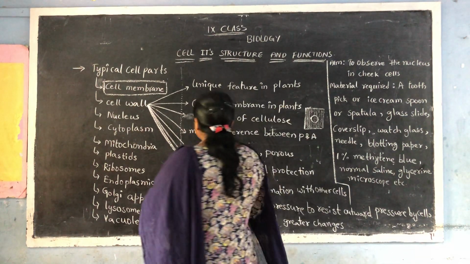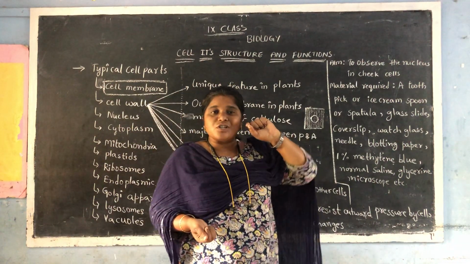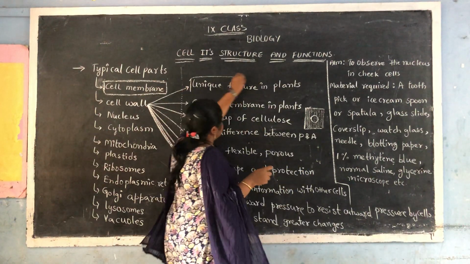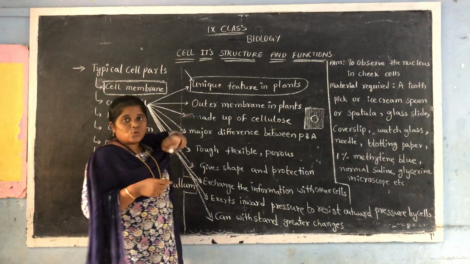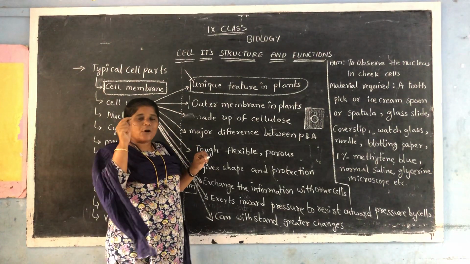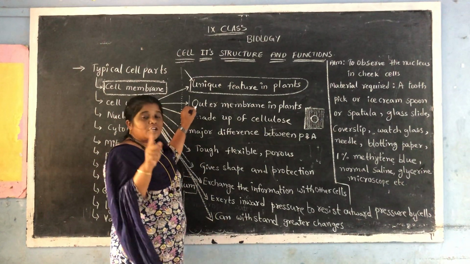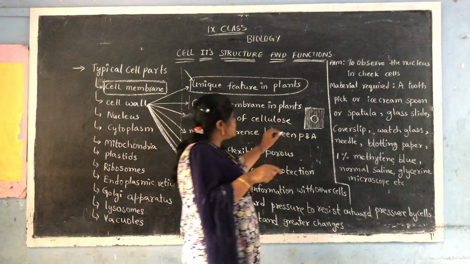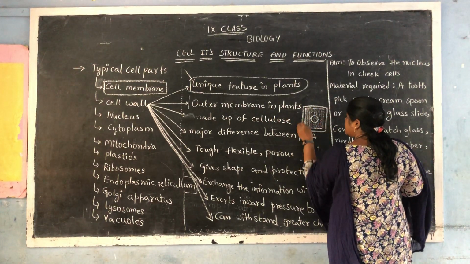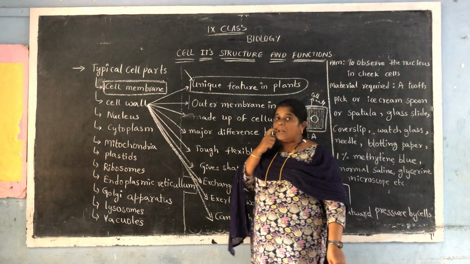Now let us see what the cell wall is. The unique feature in plants, the specialized structure, is what? Cell wall. This is a very unique feature in plants. When you take an animal cell, the outermost covering is the cell membrane, whereas the outermost covering of the plant cell is the cell wall. So there will be an extra covering over the plant cell like this. This is termed as cell wall. What is that called? Cell wall.